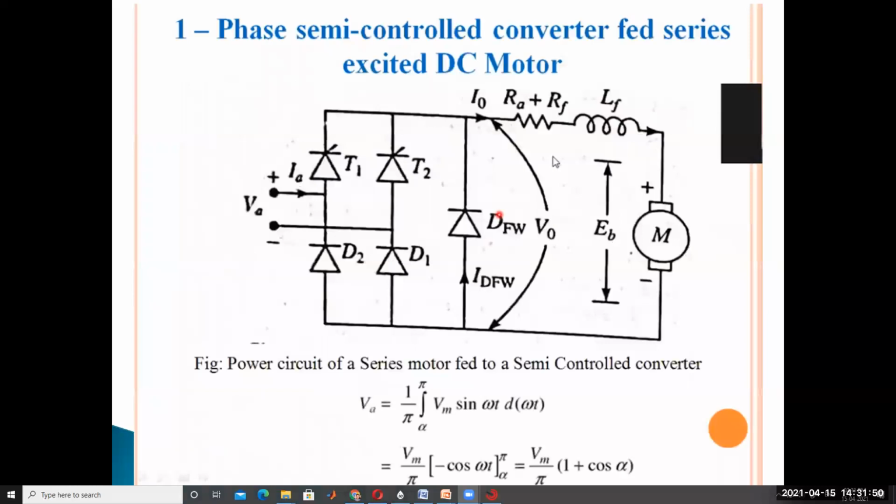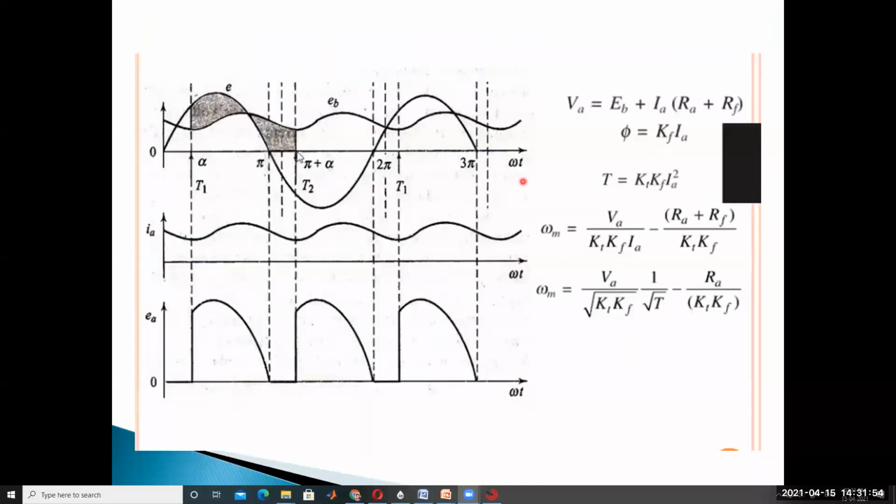Is it clear? So the derivation: VA, the SCR is conducting from alpha to pi, and the time duration is 0 to pi, so our total time period is 0 to pi. So VA is equal to 1 by pi, integral from alpha to pi of Vm sin omega t dt. You know well this stuff. So how to get these voltage expressions?